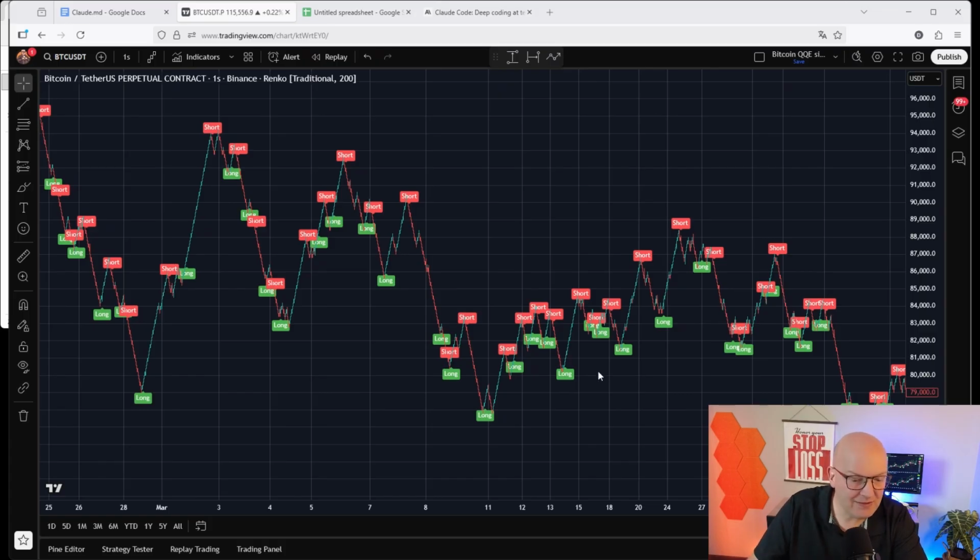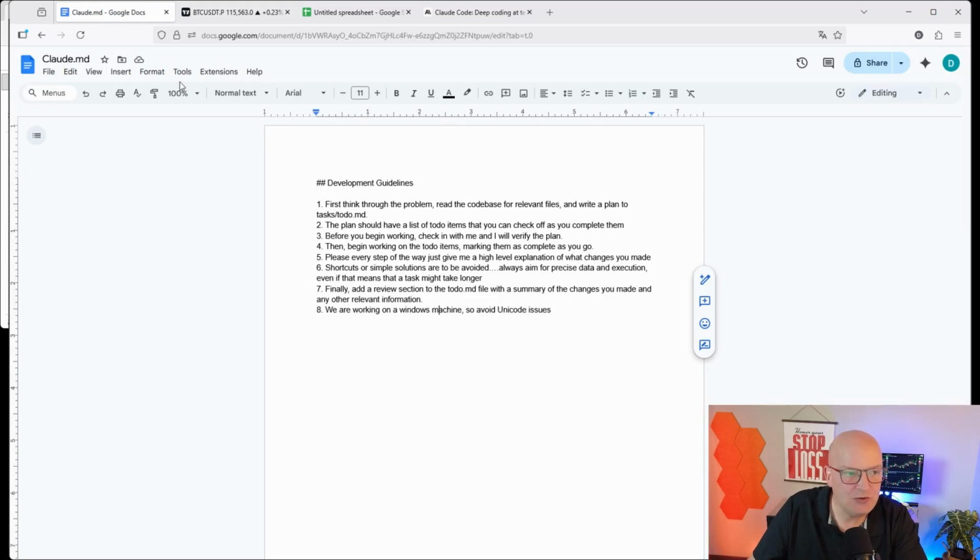The second thing I recommend when working with Claude Code is to create a so-called Claude.md file. MD stands for Markdown, a file format that these large language models, such as Claude or ChatGPT or DeepSeek, love.